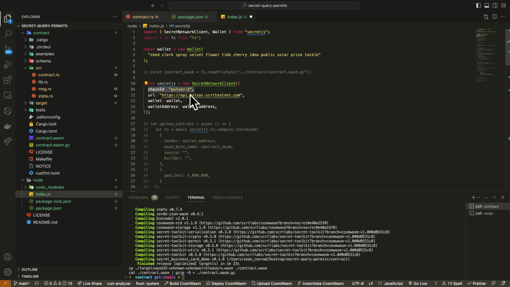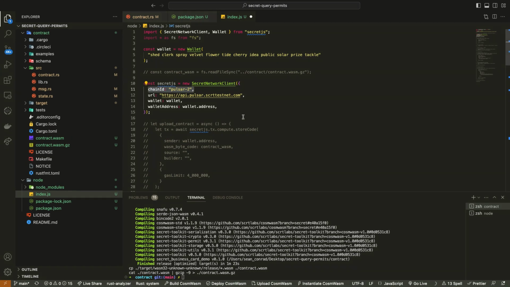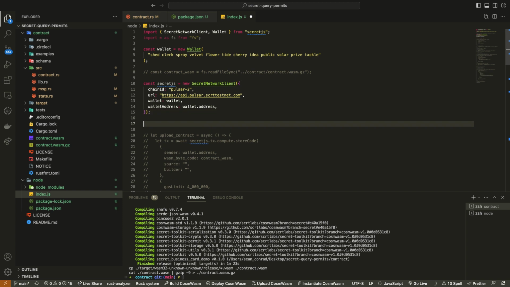If we were to change this URL right here and this chain ID to Secret Network's mainnet, then that's the chain we would be accessing. But right now we're accessing the testnet. What we're doing right now, you could do the exact same thing for mainnet. The only difference would be how you set up your Secret Network client.